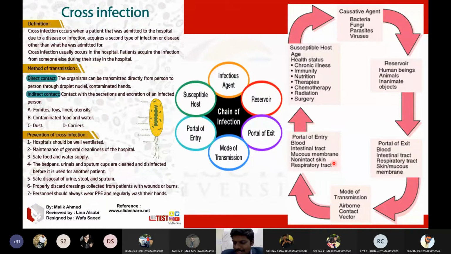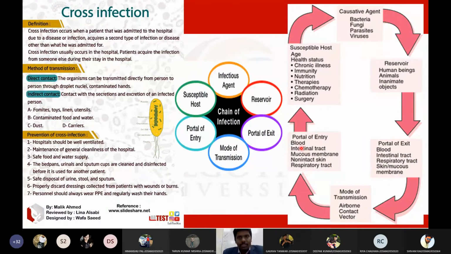Treponema pallidum is the bacteria that will cause syphilis. This syphilis bacteria will enter through the skin. That is the portal of entry. The portal of entry of pathogens can be blood, intestinal tract, mucosal membrane, non-intact skin, or respiratory tract. Through this, the parasite can enter into the body.